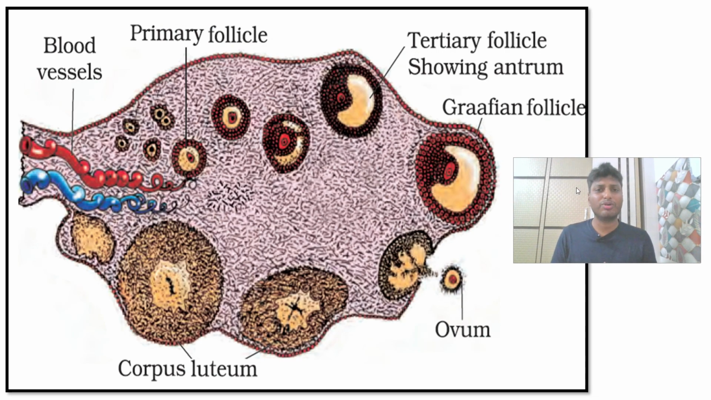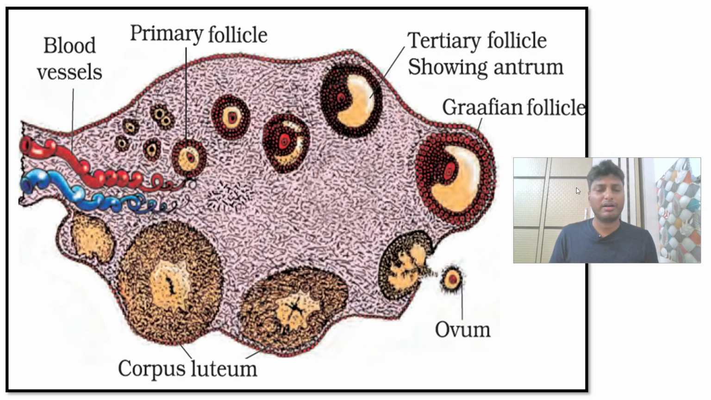So dear students, as you all can see in this particular diagram, this is nothing but the TS of the ovary. What is TS? TS means the transverse section of the ovary. So inside the ovary basically you can see there are different types of follicles. So what happens is basically during the follicular phase, that is from the 6th day to the 13th day of the menstrual cycle, there is development of the follicle which is taking place.